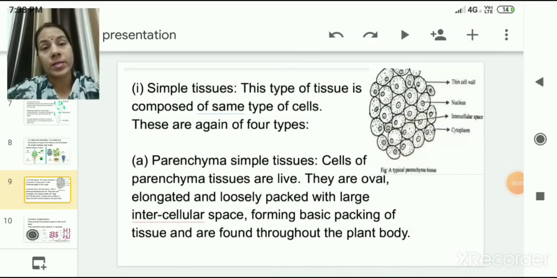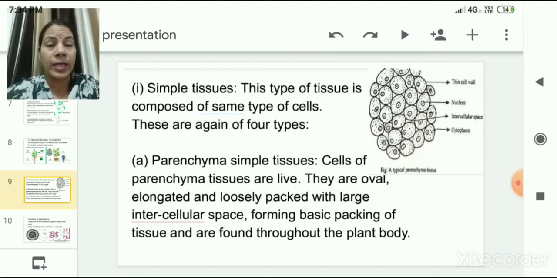Children, you have already studied about meristematic tissues, which are dividing, undifferentiated tissues. Once these tissues stop dividing, they convert into permanent tissues, or the differentiated tissues. These permanent tissues are also categorized into two groups, that is simple tissues and complex tissues.